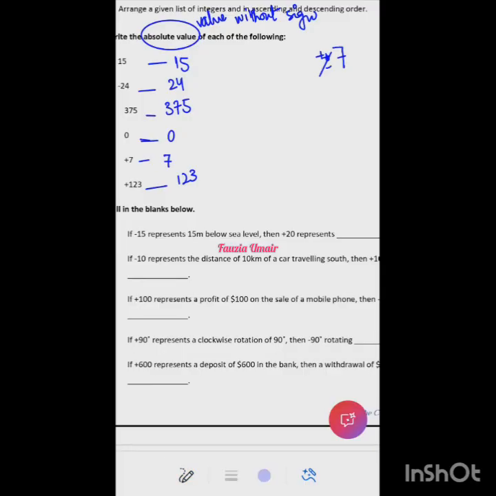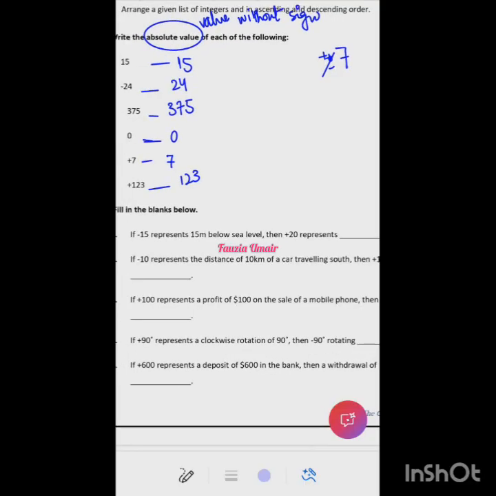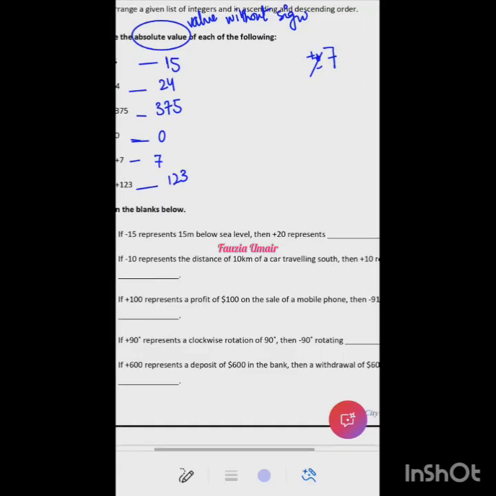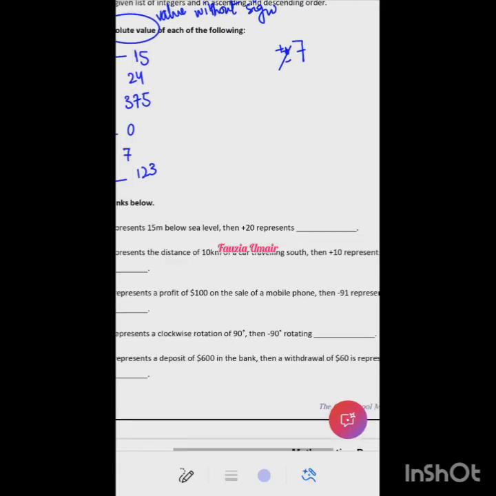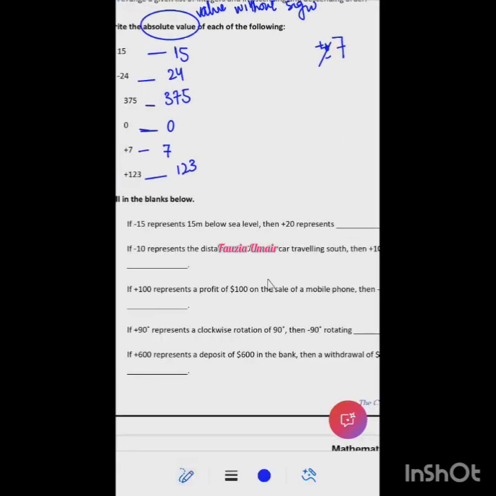Then the second one: if minus 10 represents the distance of 10 kilometers of a car traveling south, then plus 10 represents the distance of 10 kilometers of a car traveling to the north. That's right. This is north and this is south. This is east and west. So if minus 10 is the car driving towards the south, then plus 10 is definitely the car driving towards the north. Very good.